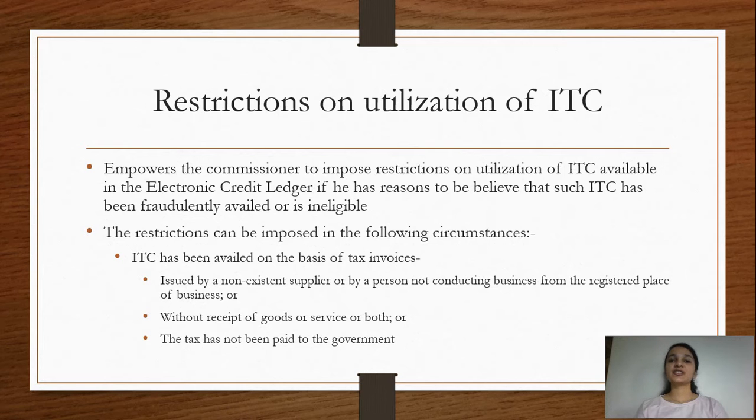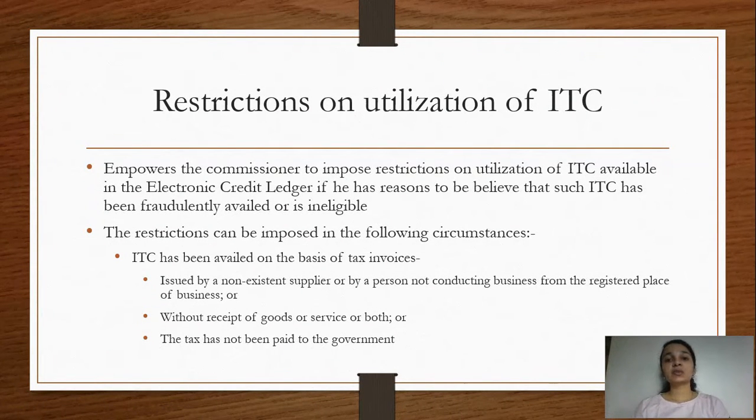Hello everyone. Today we are going to discuss some other amendments related to input tax credit. So the first amendment which we are going to look at today is the insertion of new rule 86A. Now what rule 86A says is it gives the right to put some restriction on utilization of ITC to the commissioner or to proper officers.